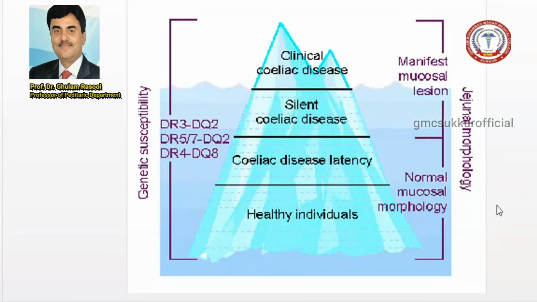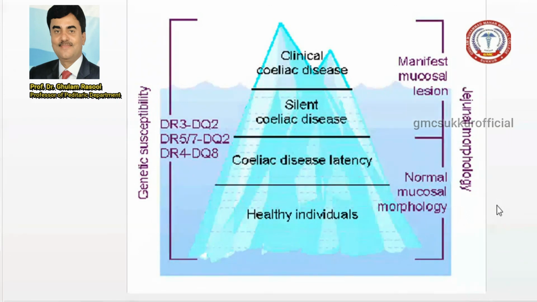I already told you celiac disease usually presents clinically with mucosal lesions. Now, the silent disease presents with a defect in the family, HLA DR3 or DQ2.